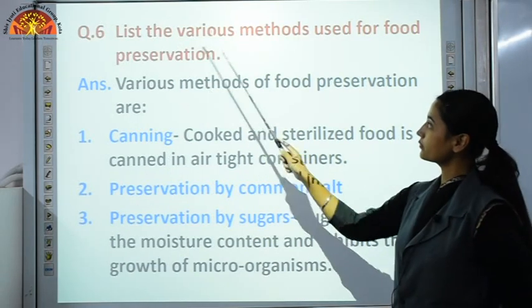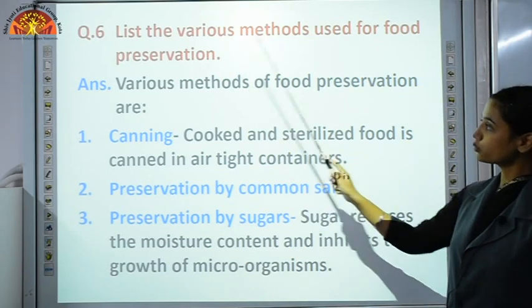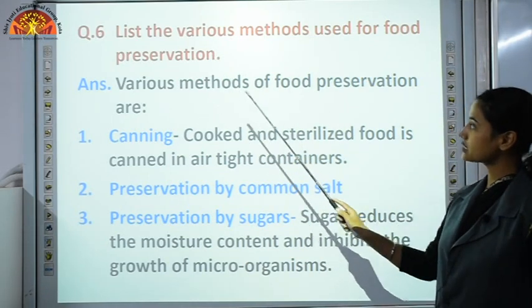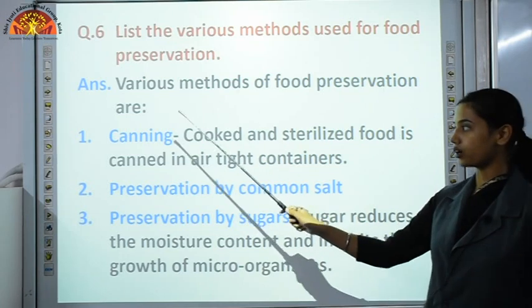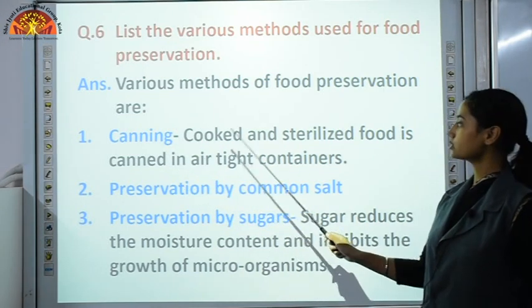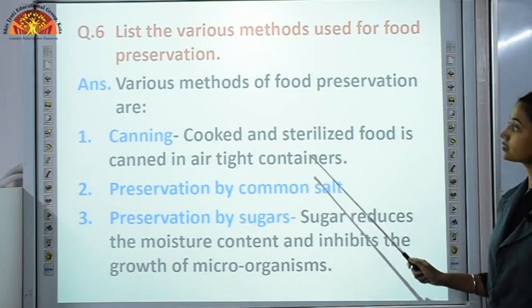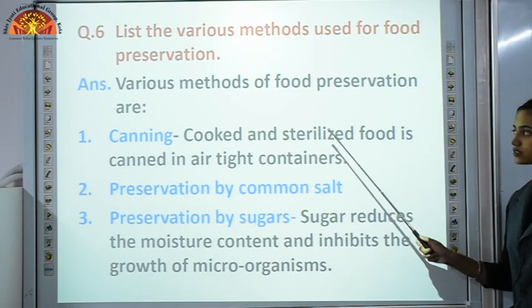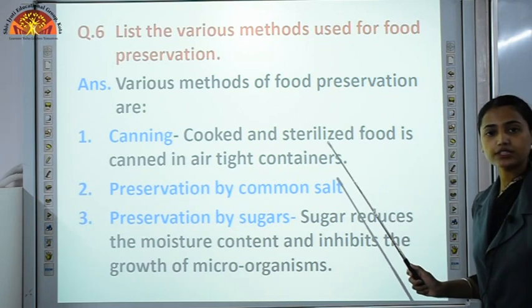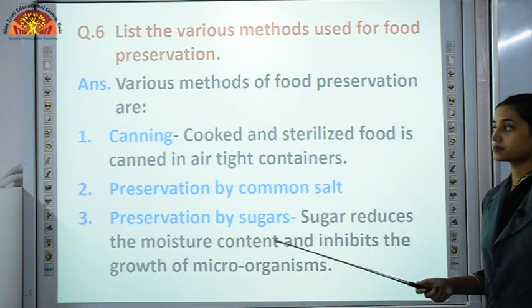Next question, list the various methods used for food preservation. Various methods of food preservation are: first is canning. Cooked and sterilized food is canned in airtight containers. What is the meaning of sterilized or sterilization? In this process, we kill microorganisms.